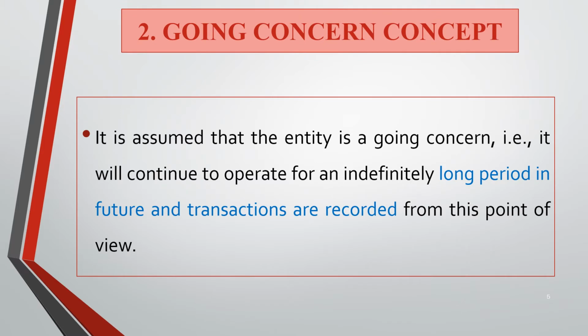The next one is the going concern concept. It is assumed that the entity is a going concern, that is, it will continue to operate for an indefinitely long period in the future, and transactions are recorded from this point of view. So, while we are writing an account for a particular company, we assume that it is for the long run, not the short run.